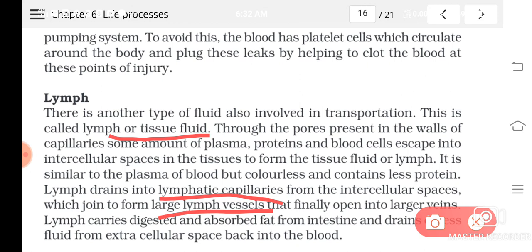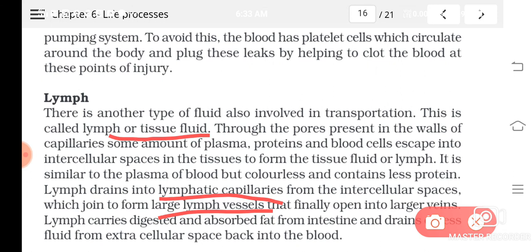Then I told you about the blood vessels. What are the blood vessels? They are arteries, veins, and capillaries. What is the difference between arteries and veins? You remember, arteries carry blood away from the heart to different parts of the body. Veins bring blood from different parts of the body to the heart.